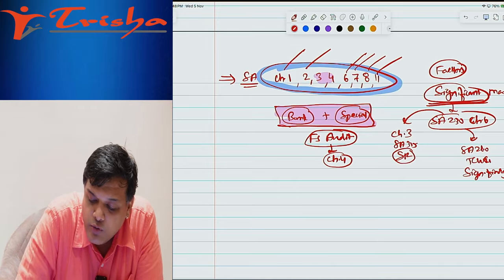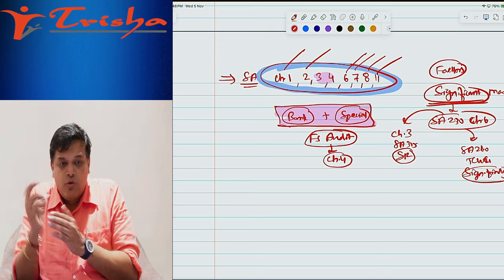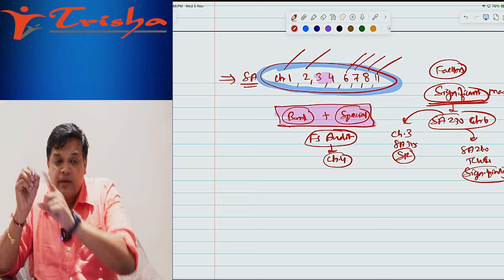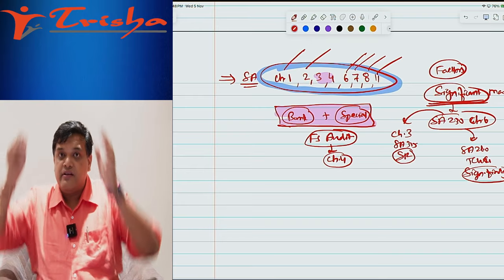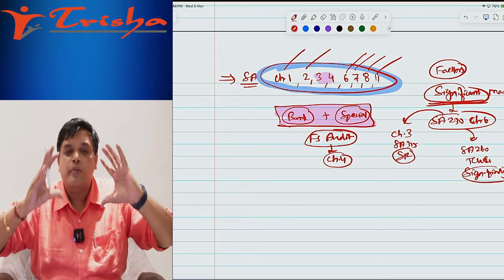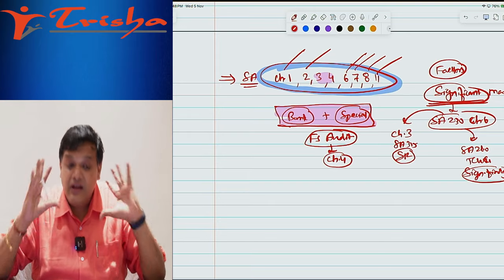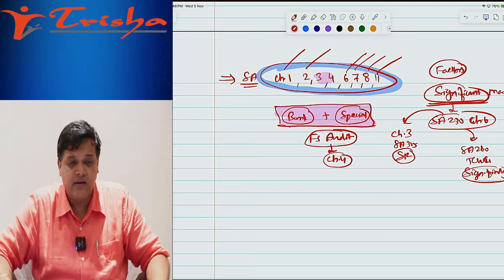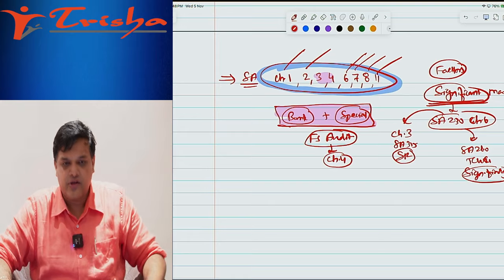So what you need to do is, when you're studying, tackle this word. Take a note in a notebook: write that this word came in this chapter or in this standard. Significant, what is that significant? Significant this, significant that. Make sure you have that list of significant terms. I am telling you, you will have control over the subject because the standards are linked with each other like anything. All standards are linked with each other. There is no standard which works in isolation.